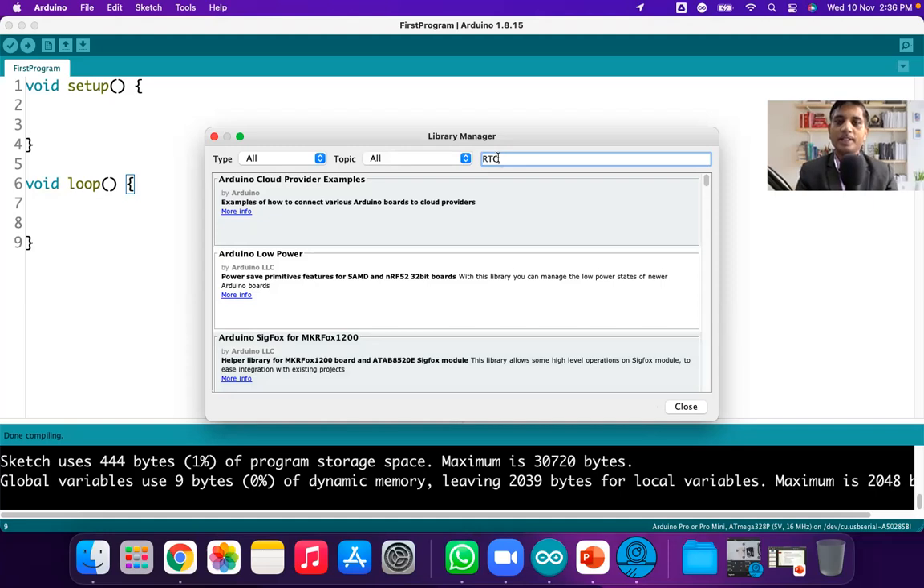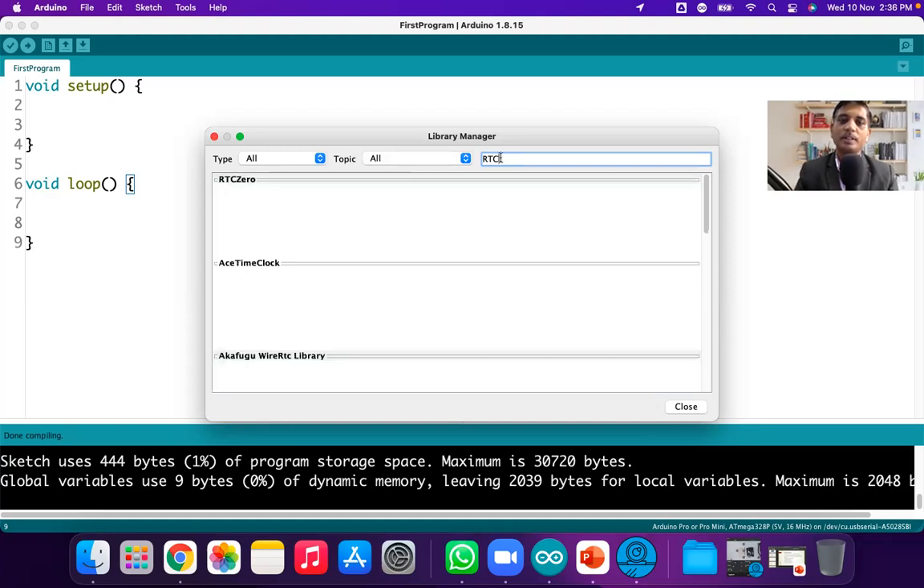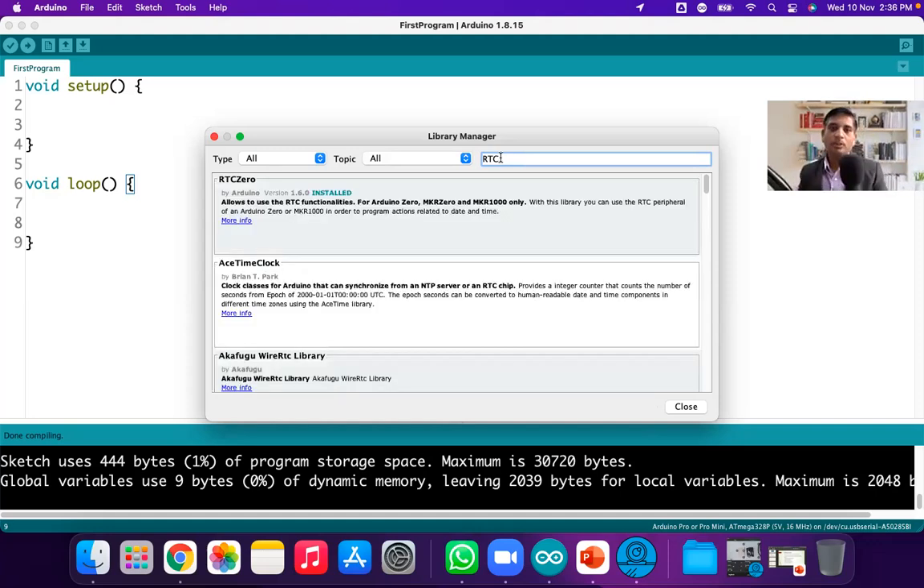So you can type here RTC. Now I want to search for the RTC library. Just click on this, type RTC and just press enter. Now all the libraries which support the RTC, you can get here.